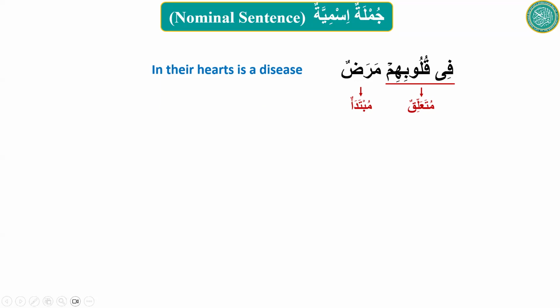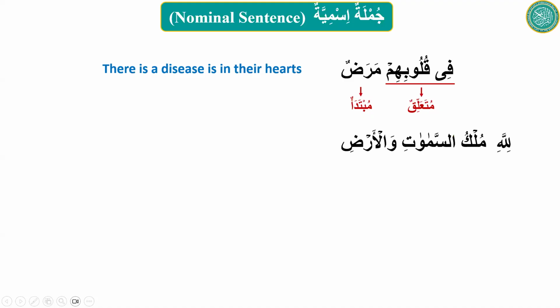And the good translation will be, you did it right. The better translation will be, there is a disease in their hearts. So over here maradun is mubtada, but it's not starting the sentence because it is a common noun.